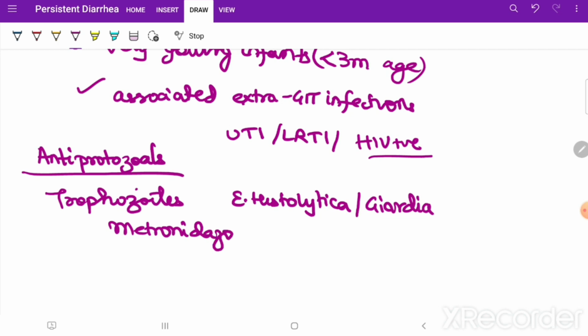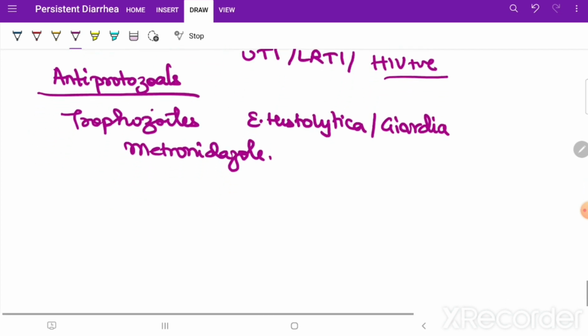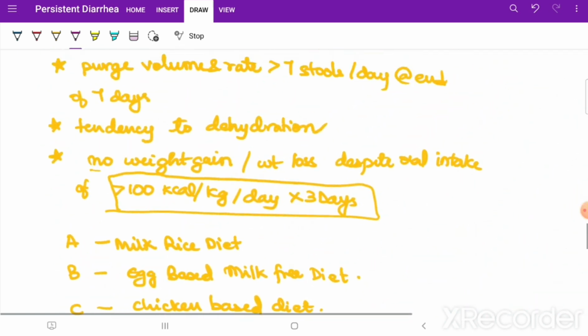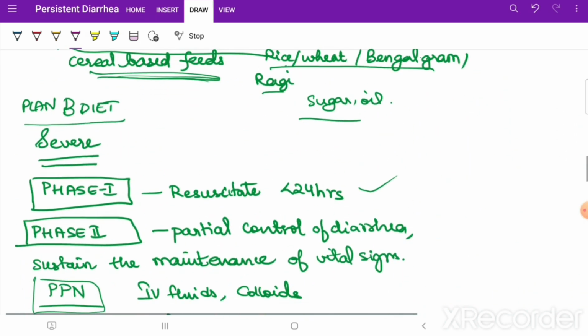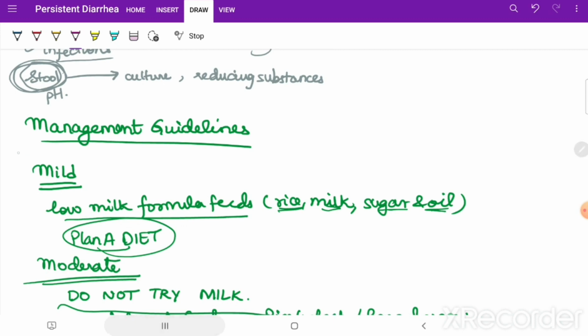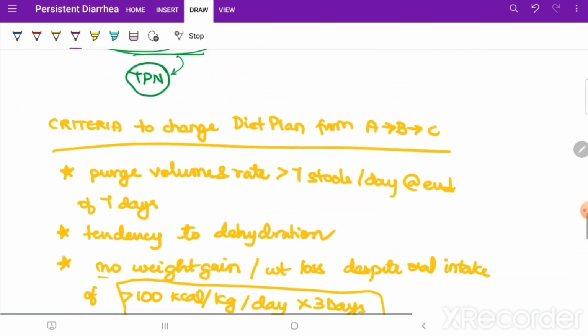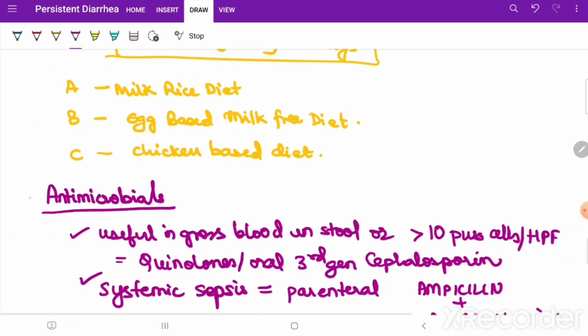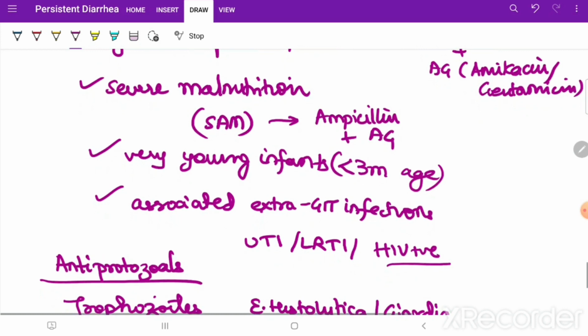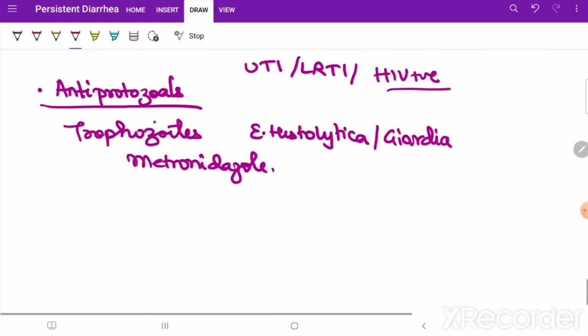So evidence based, you should give. Along with this, what can we give? Now we have discussed diet management. See, this was about diet management guidelines, and then this was about antimicrobials, antiprotozoals also we have discussed, okay.